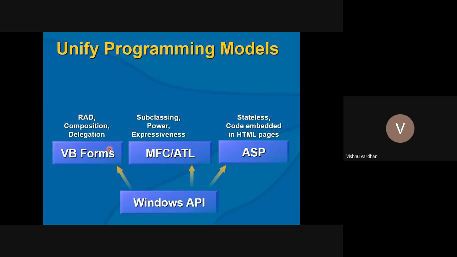But the common format is, whatever platform you take, ultimately they are actually being driven by the Windows API. So that means your .NET framework ensures that you take any kind of architecture, they are ultimately getting connected to the Windows API. By that way only you can interact with the Windows operating system, then your work is being done.